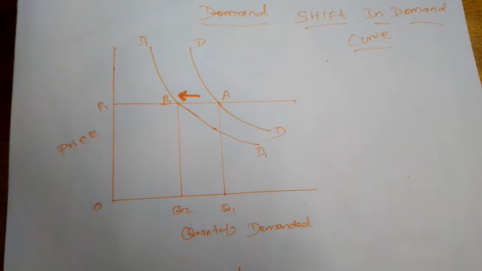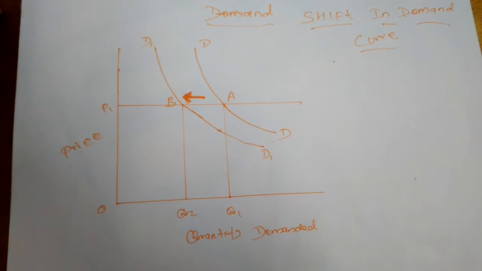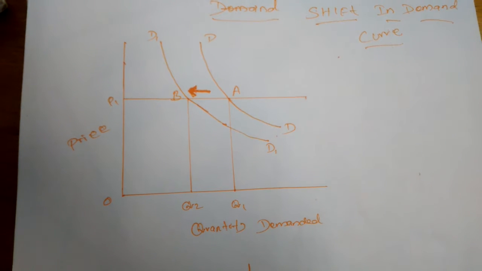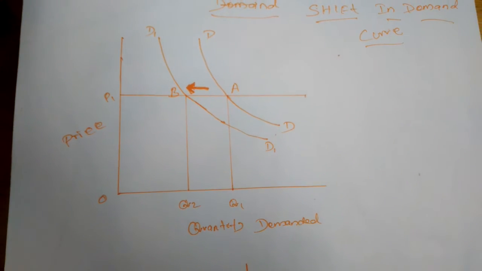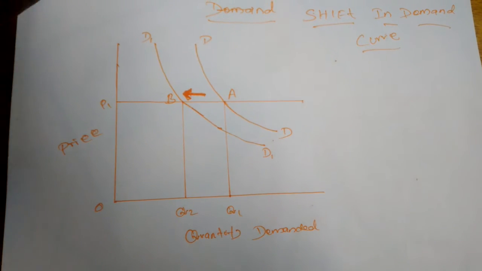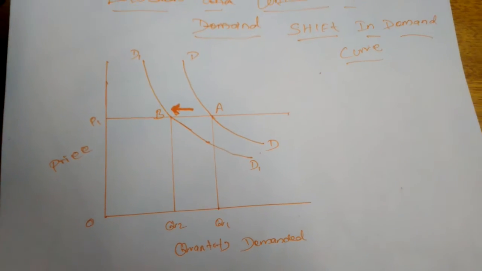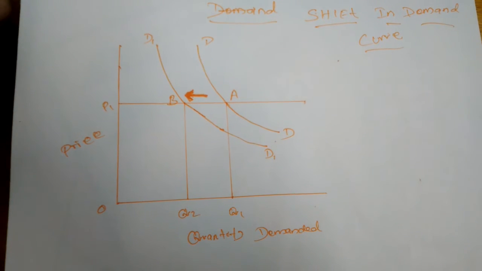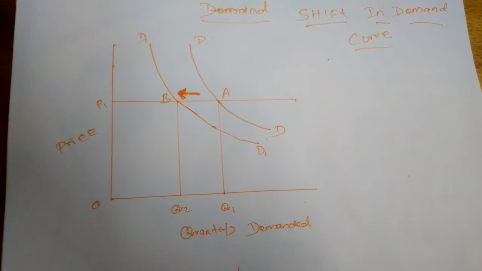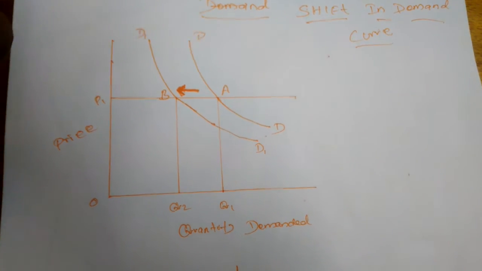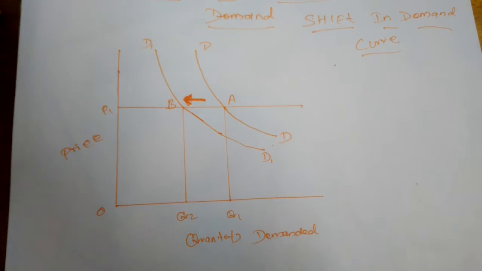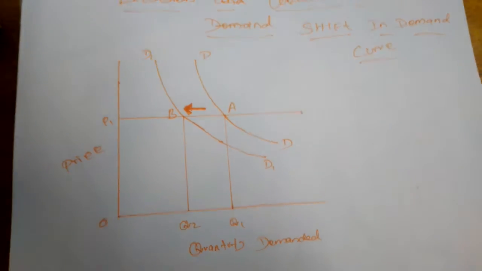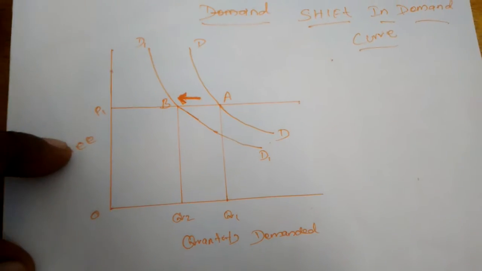Suppose the demand for any commodity is changed by the reason of other factors except the price, that is called shift in demand curve. An increase or decrease in demand due to changes in conditions of demand is shown by a shift in the demand curve.